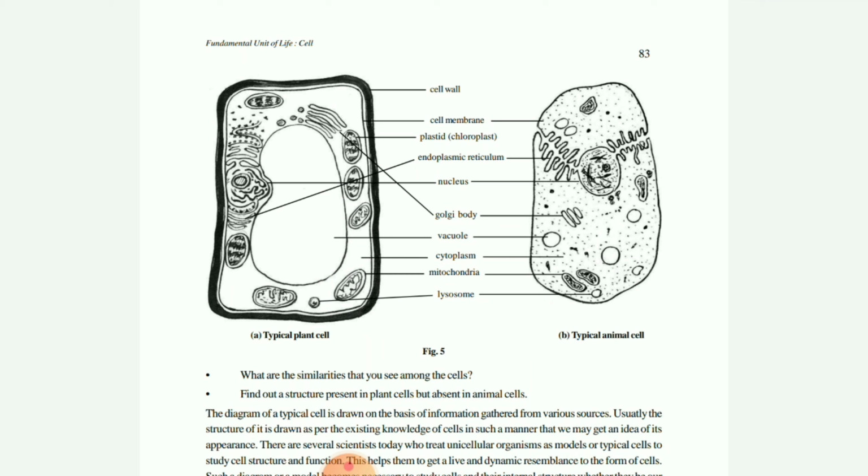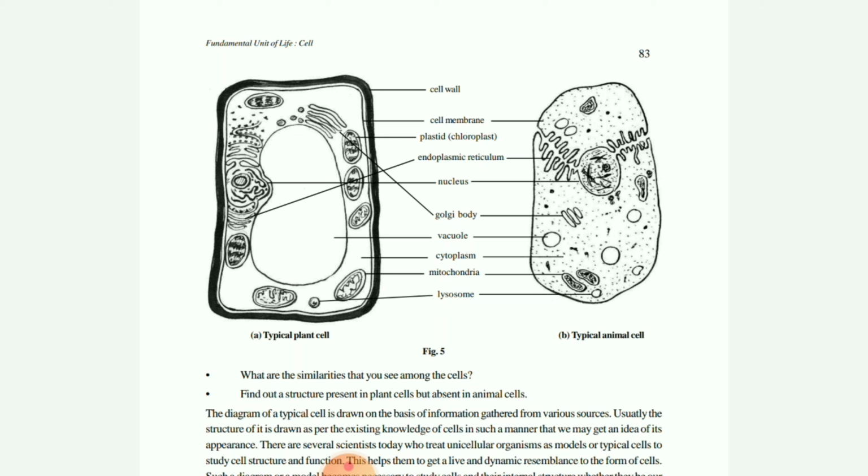When we talk about the plant cell, at the center you can see a large vacuole is present. As compared to animal cells, the plant vacuole is bigger in size. Then the Golgi body is present in both cases. Then cytoplasm is present in plants as well as in animals, because cyto means cell and plasm means fluid. So in whatever living cells there are, within the cell we will have certain fluid.